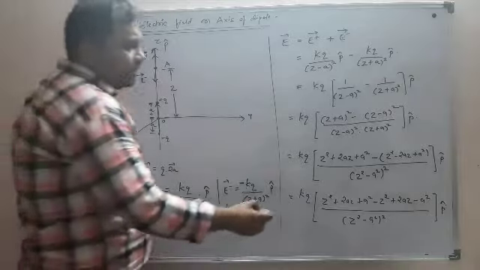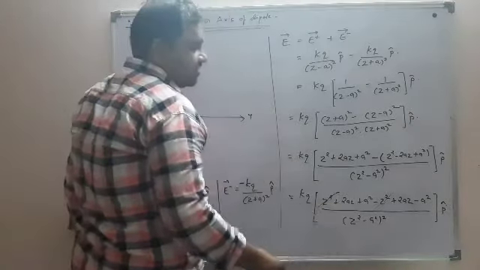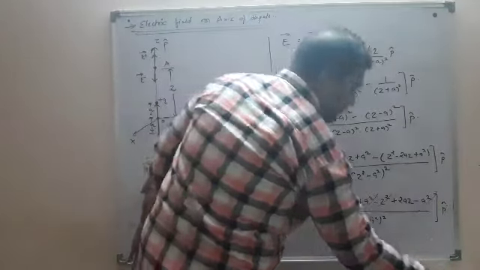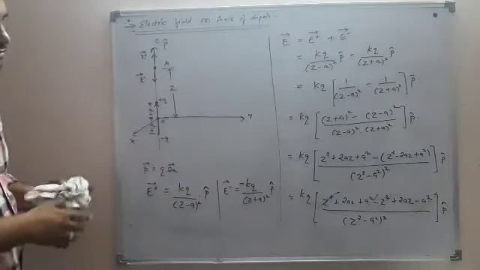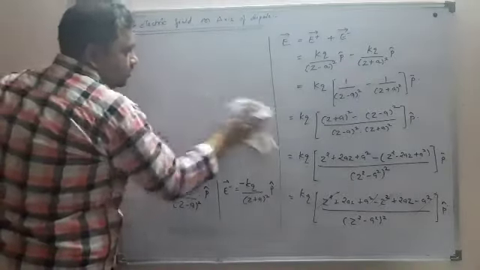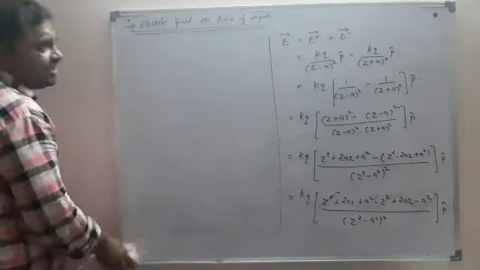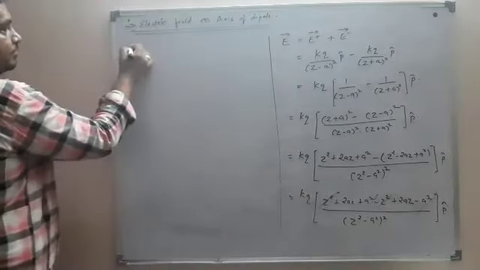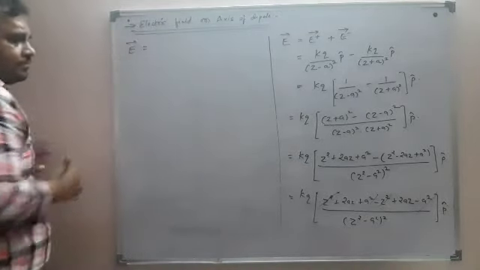Now clearly over here plus Z square minus Z square, plus A square minus A square will cancel out. What will be left in the equation now? Tell me, what is the electric field E?